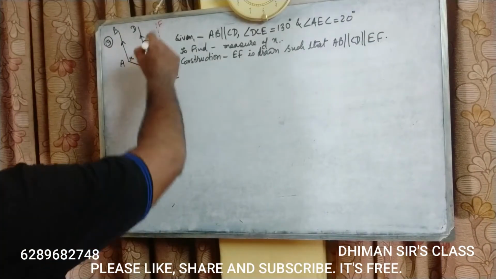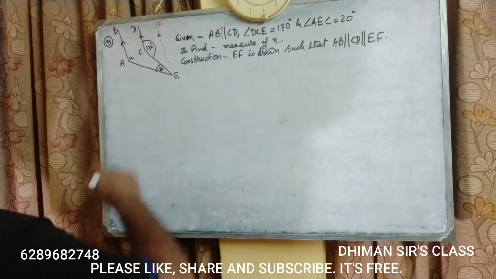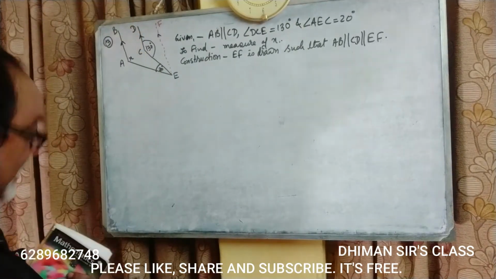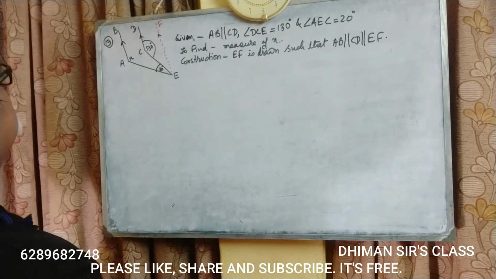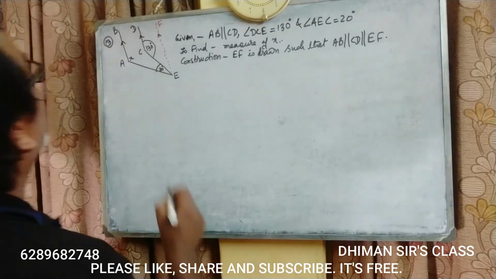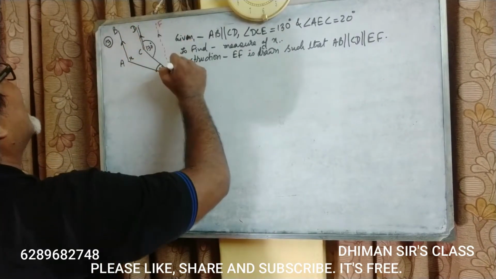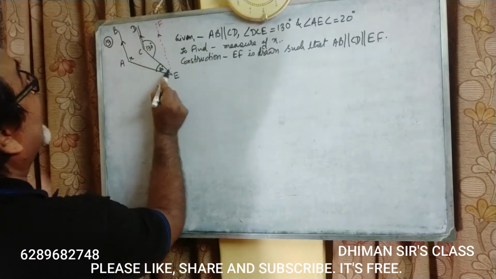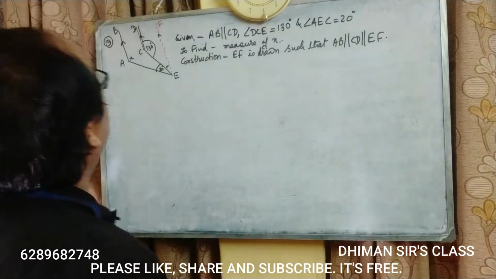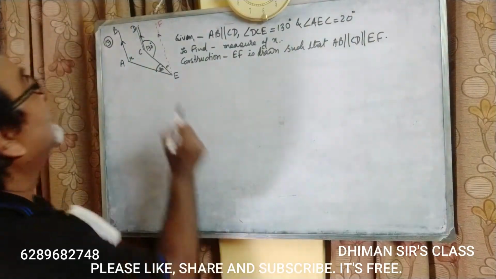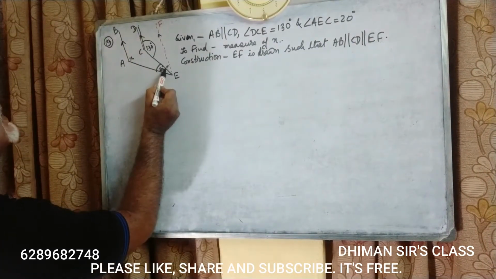Okay students, that means this line is also parallel to AB and CD. Okay. Now in that case, if we take this CD and EF, we know that 130 and this angle are co-interior angles, isn't it? This angle becomes co-interior to this angle.